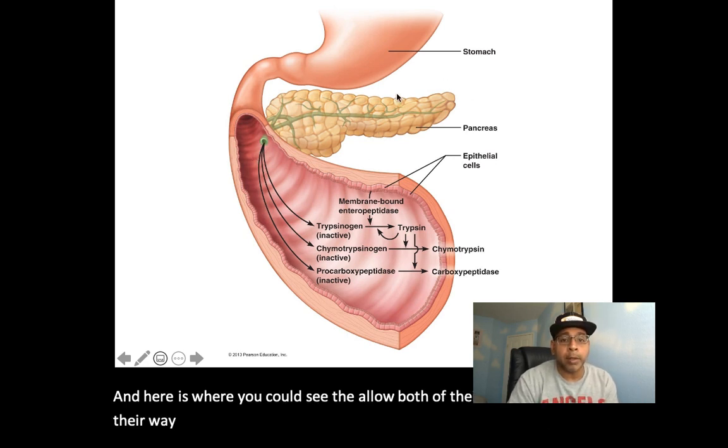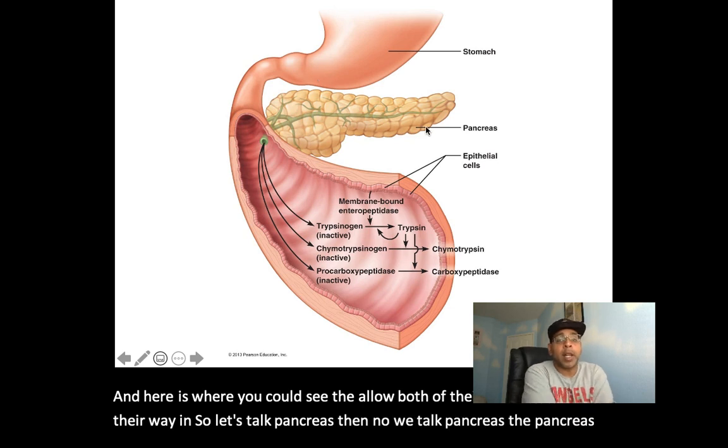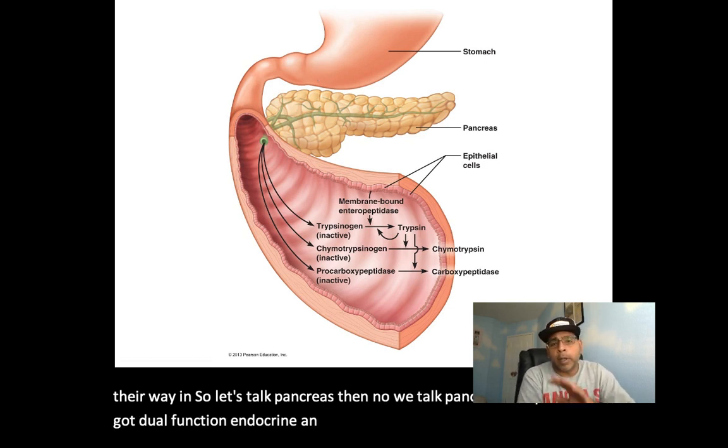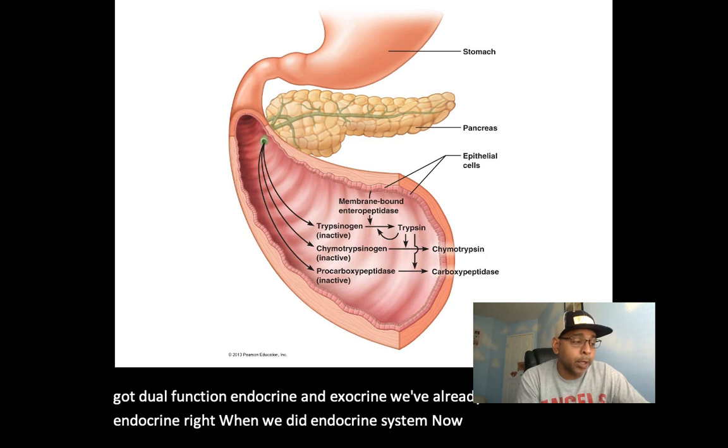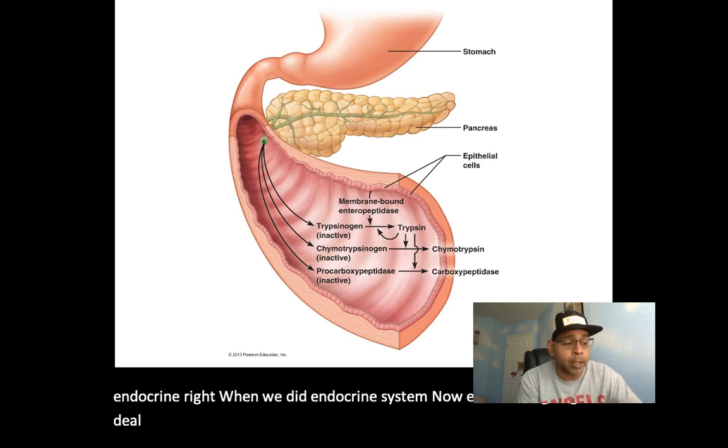So let's talk about the pancreas. The pancreas has a dual function, endocrine and exocrine. We've already talked about endocrine when we did the endocrine system. Now, exocrine deals with the digestive tract and digestion.